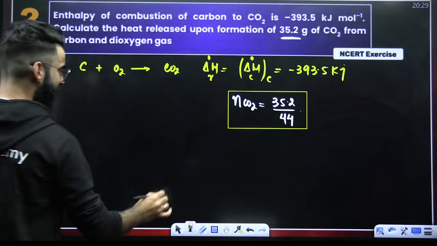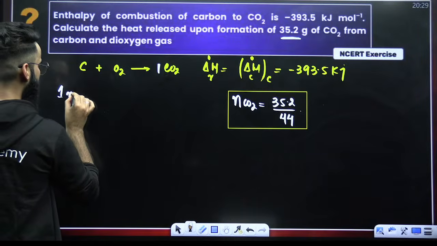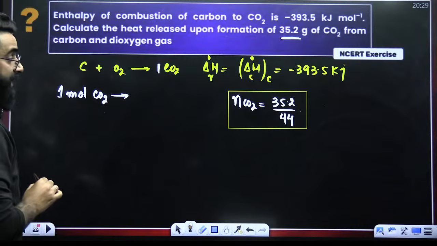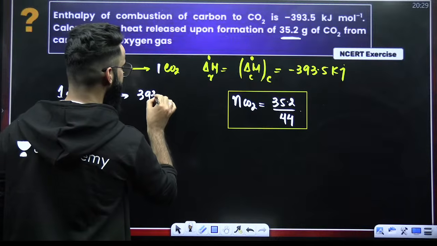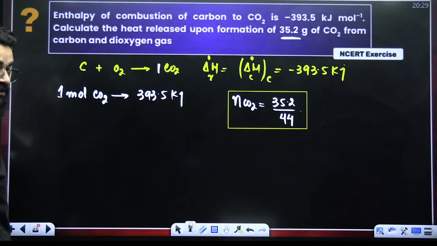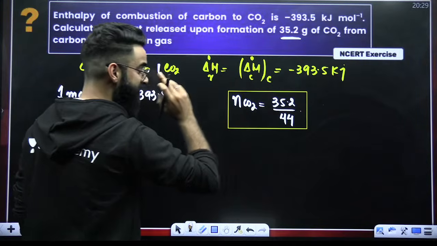Can I say from this particular equation, I can say just one thing. When 1 mole of carbon dioxide is formed from the above reaction, how much heat is released? 393.5 kilojoules of heat is released when 1 mole of carbon dioxide is formed. Am I supposed to form 1 mole of carbon dioxide? I'm supposed to form these many moles of carbon dioxide.